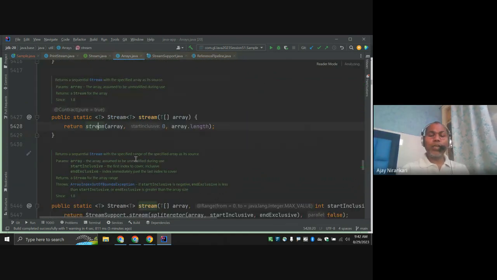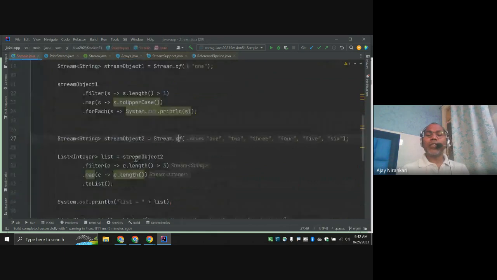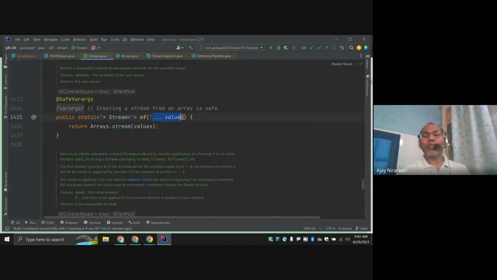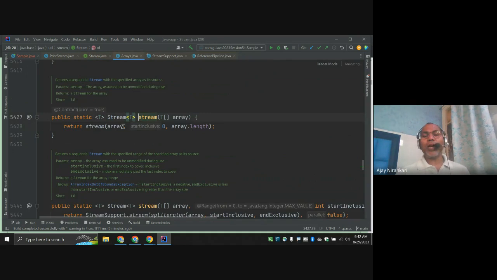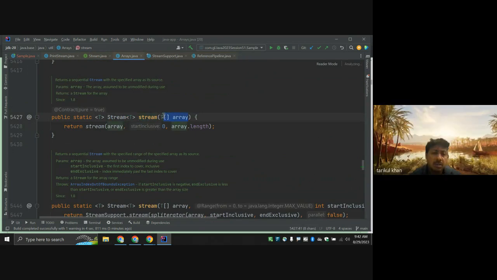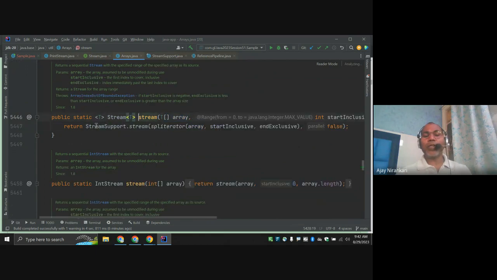And notice here, first go to the of. Whatever values you are passing, they first create an array as a data structure, right? And internally they are storing this array data. Notice the array data structure. And in this array, I am going to create a stream.